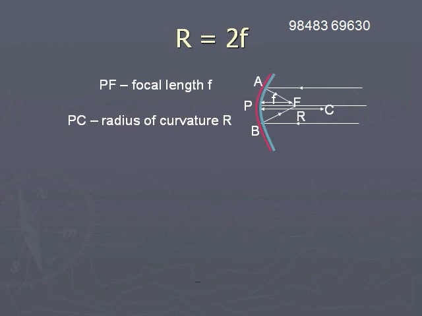Focal length is represented by small f, and radius of curvature is represented by capital R. We can show that the radius of curvature is twice the focal length in mirrors. In mirrors, the radius of curvature R is equal to 2f.